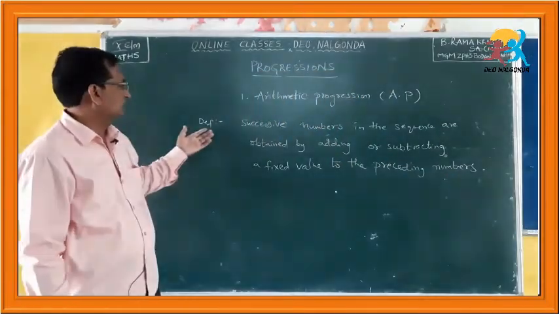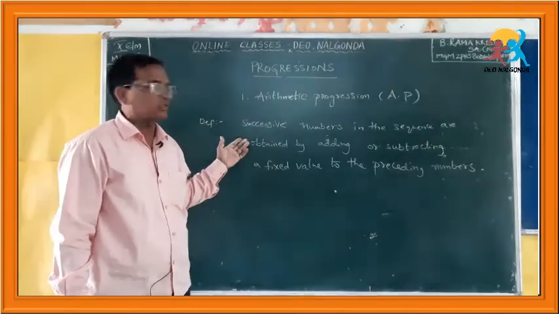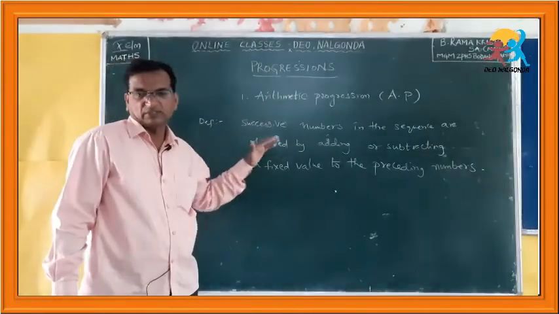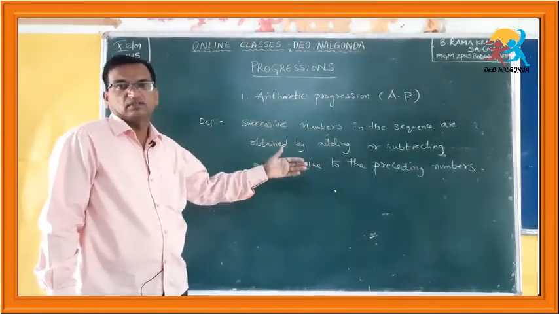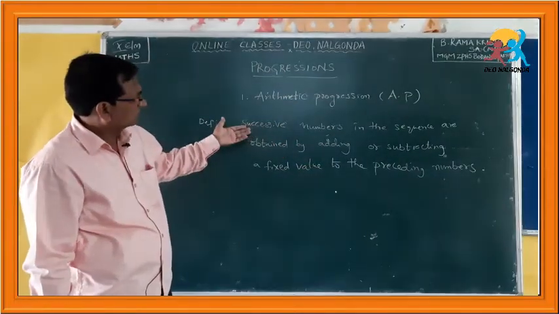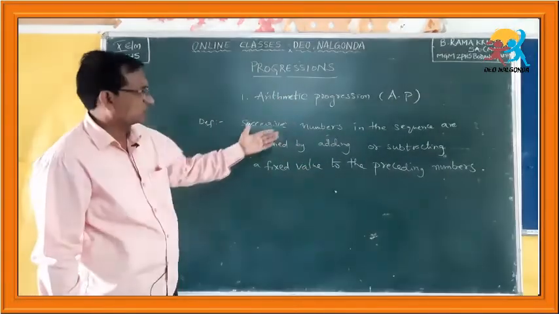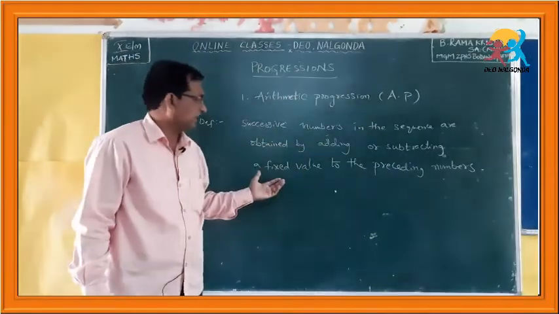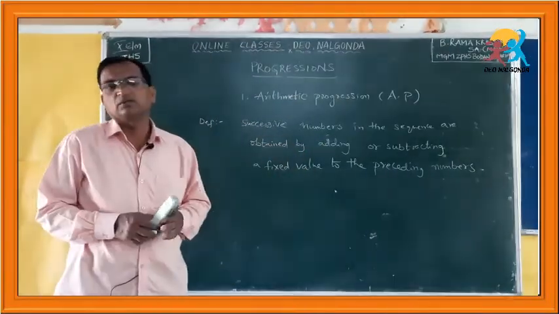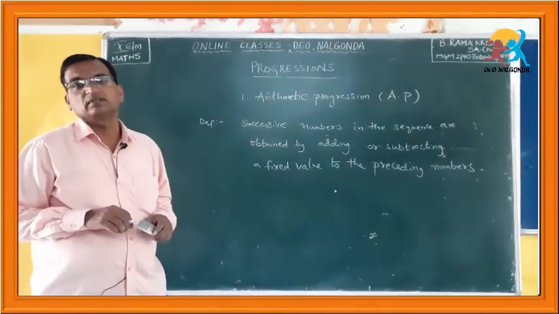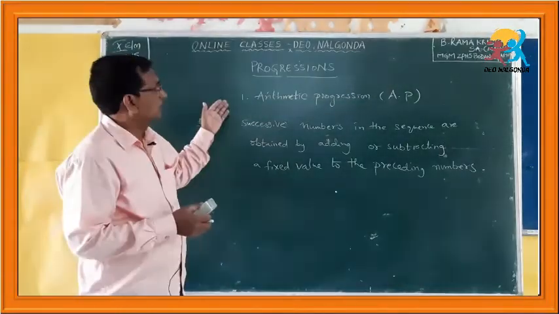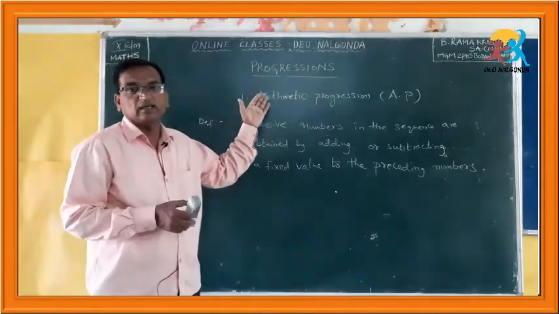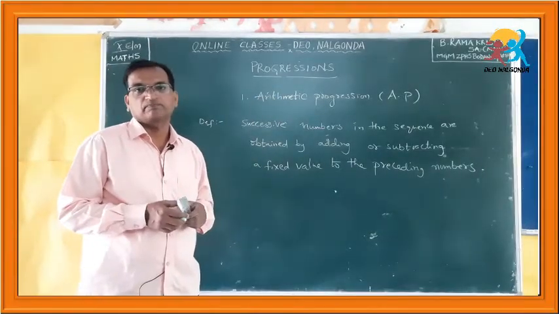This is the definition for arithmetic progression. Means what? Successive numbers, the next or coming numbers in the sequence, are obtained by adding or subtracting a fixed value to the preceding numbers, then we call that an arithmetic progression.